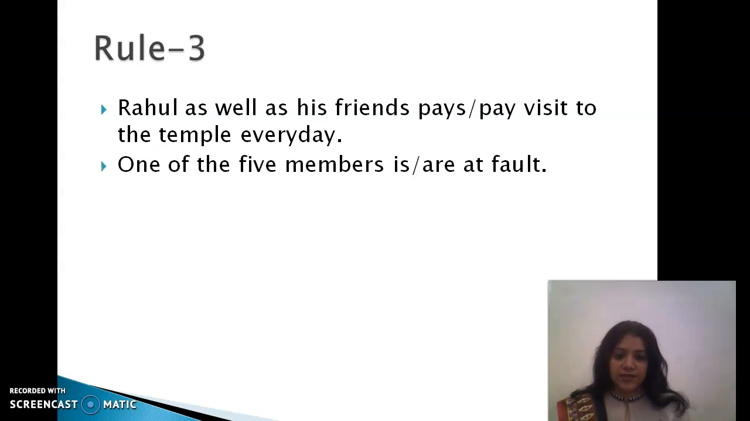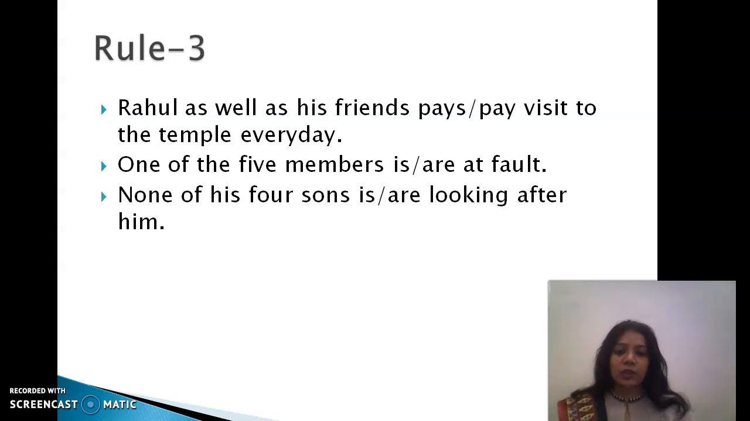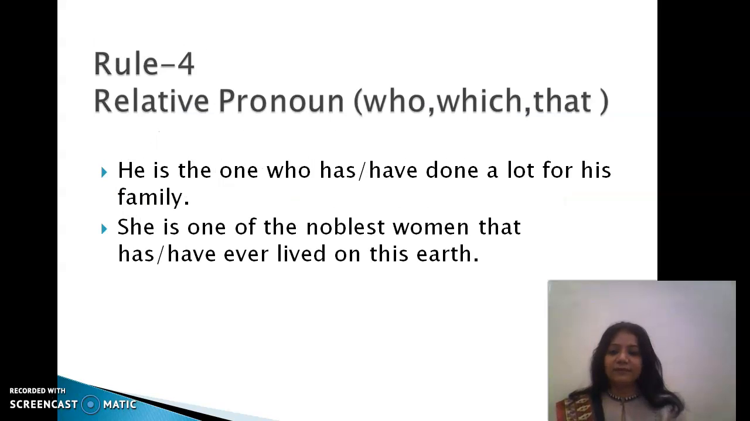One of the 5 members. So when we select one out of many, we use one of the 5 members, one of the students, one of my friends, one of my colleagues. So we use a singular helping verb because here the subject is actually one. One of my friends is, one of the 5 members is at fault. Now the same goes with the use of none of. None of his 4 sons. I'm sure you're able to guess. It should be singular: is looking after him.